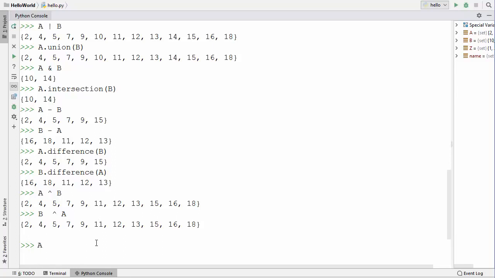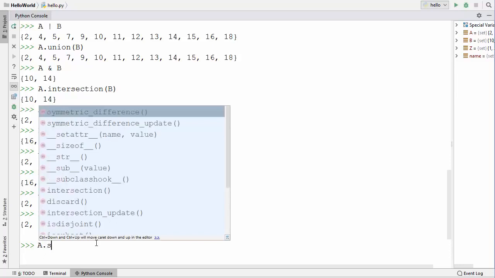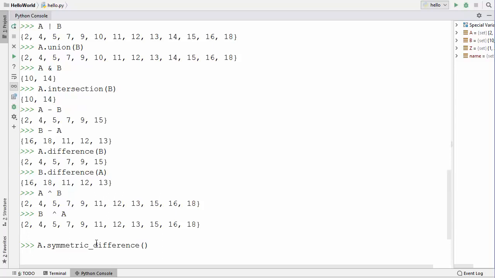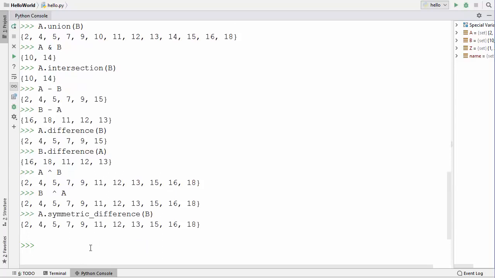Also you can use a method called symmetric difference. So you can use this method, symmetric difference with B, and it's going to give you the same kind of result.